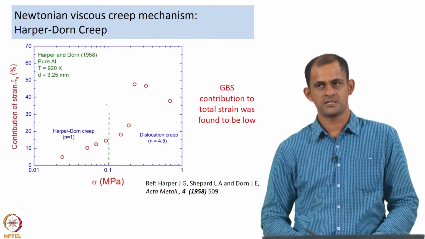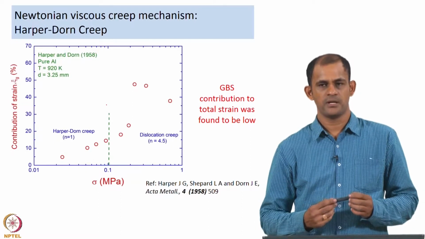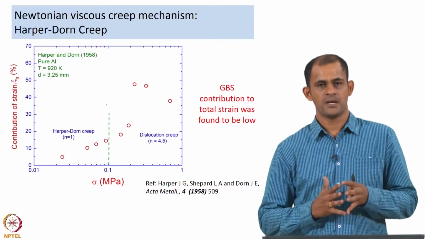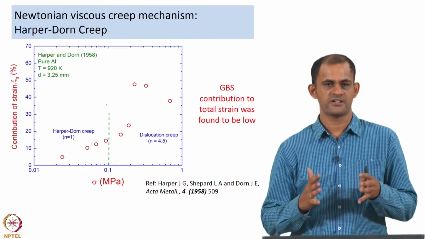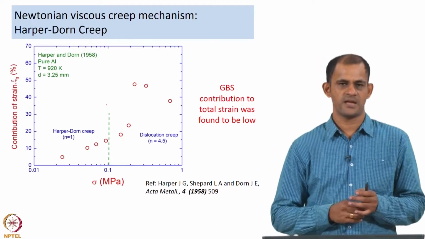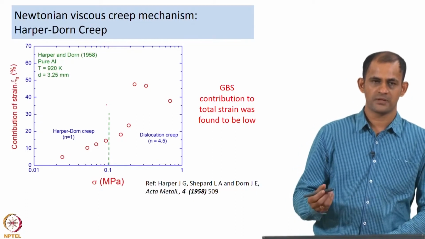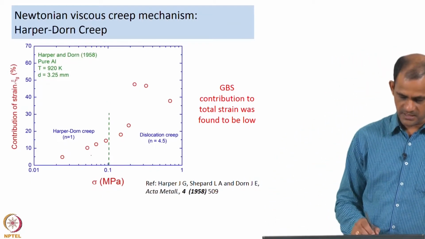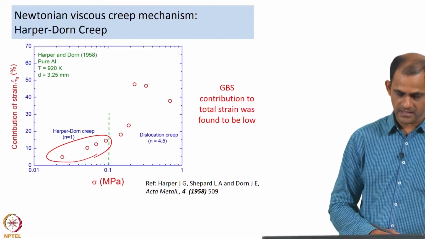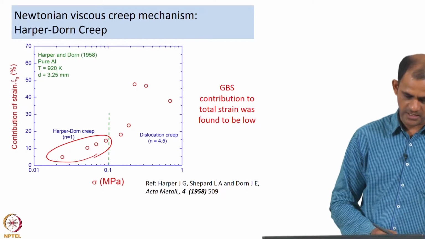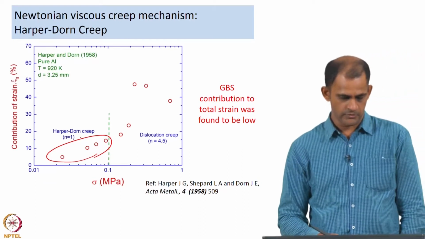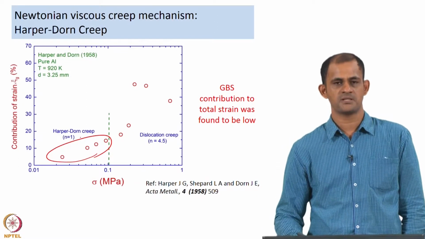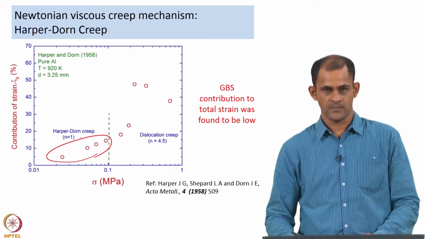Now, what is generally known is that if the grain boundaries are participating in the plastic deformation process, then you are going to have a lot of strain concentrated in the region of the grain boundaries. That means the contribution of grain boundaries to the overall strain is going to be high. But what Harper and Dorn observed in their experiments is that the contribution of grain boundaries towards the total strain is very small, less than 20%. So, this was also taken as evidence for the lack of grain boundary participation in the creep process.